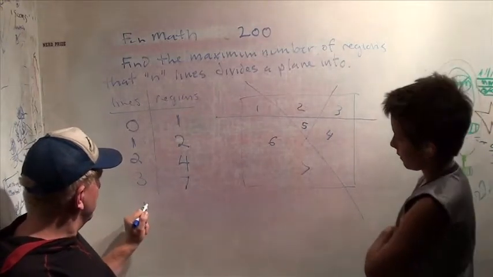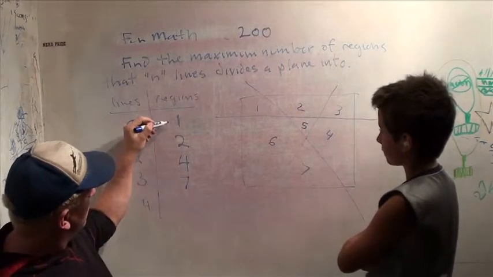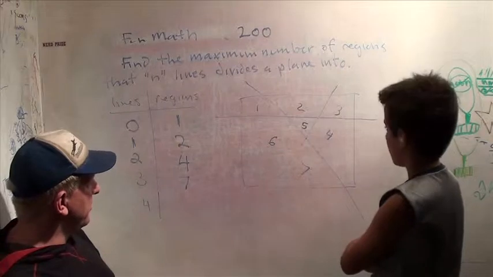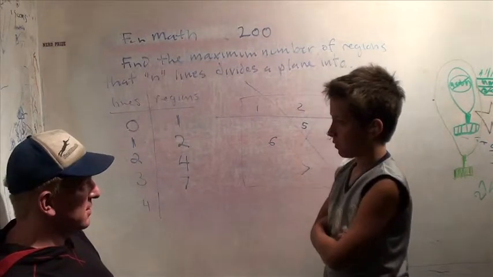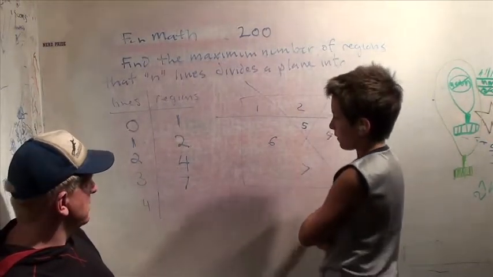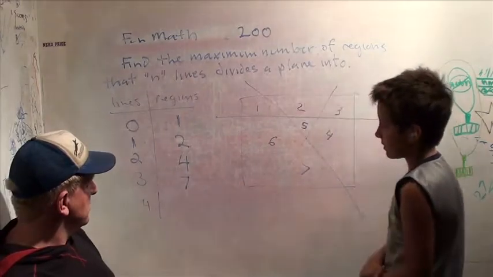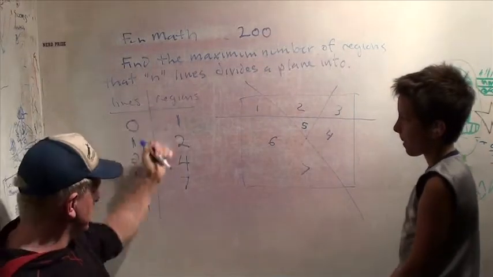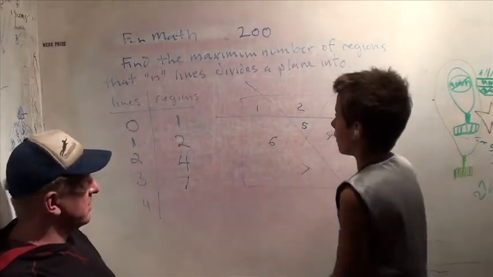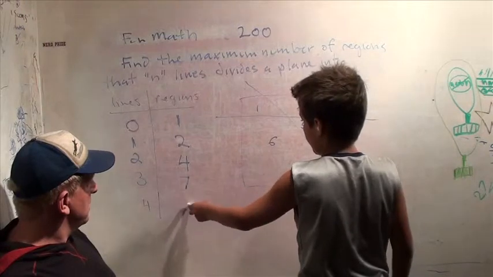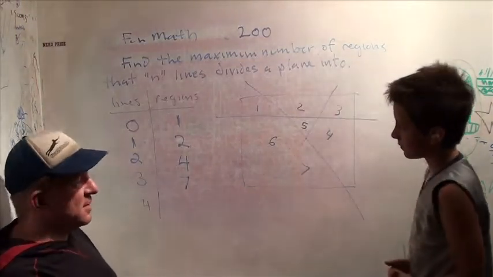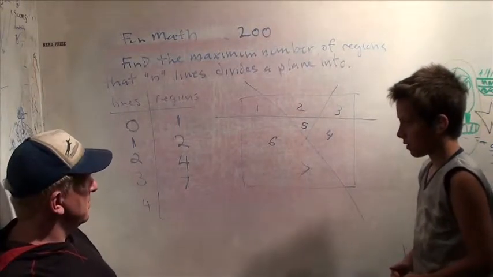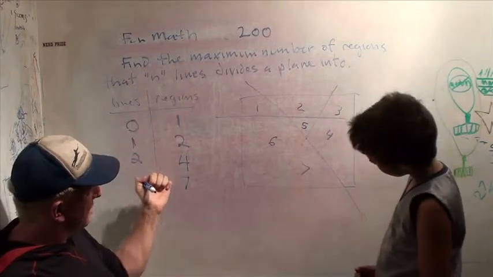Now the question is, do you see any pattern with these numbers? 1, 2, 4, 7. Well, 4 times 2 minus 1 is 7. That's true, but you're trying to look at the pattern for all 4 numbers, not just one set of numbers. It could go odd, even, even, odd, even, even, odd. That's true, but even's not very specific. Lots of numbers are even. You see any way these 4 numbers are related?